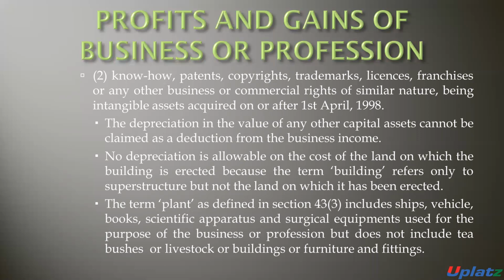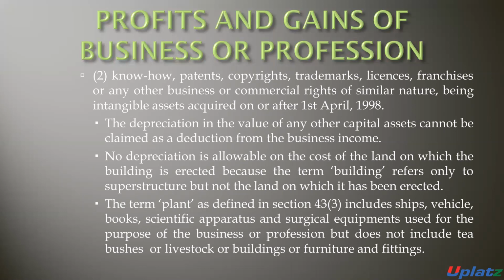The term plant is defined under section 43 subsection 3. The definition of plant includes ship, vehicles, books, scientific apparatus, and surgical equipment which are used by the assessee for the purpose of business and profession.